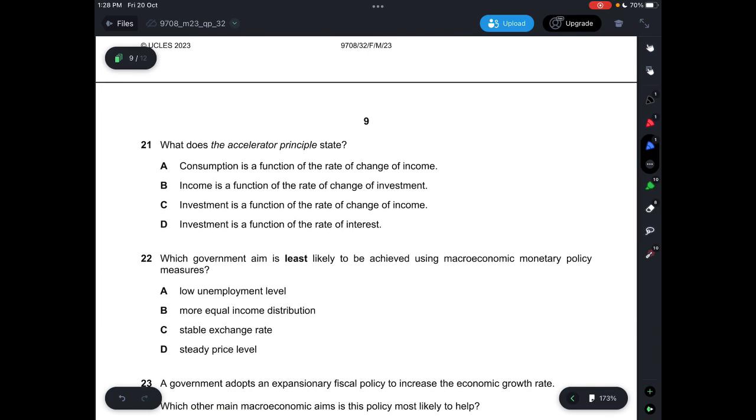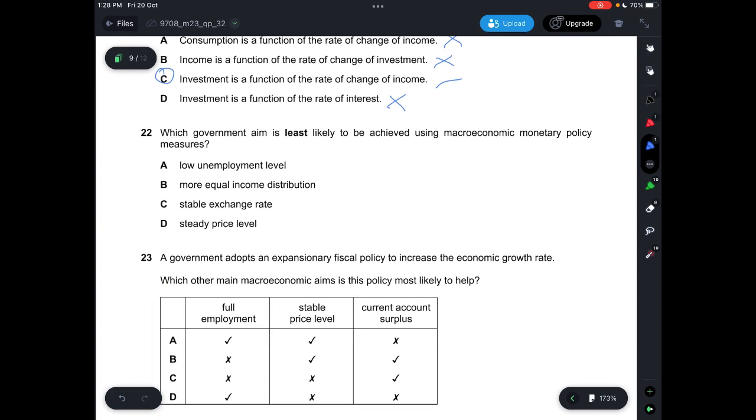Question 21, what does the accelerator principle state? So accelerator principle basically is when the change in investment is based on the change of the income. So 21, let's look at A, B, and D. A says consumption is a function, incorrect, because in the cycle for income, consumption is not part of your injections. B says income is a function of the rate of change in investment, so it's multiplier. And then C is correct because the investment is a function of the rate of change of income. D says investment is a function of the rate of interest, incorrect. So answer is C.